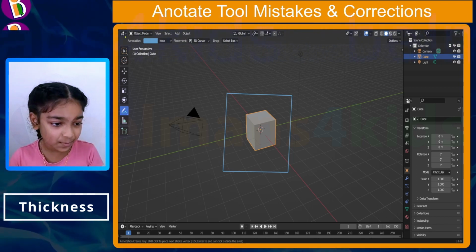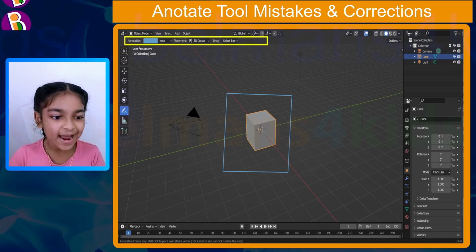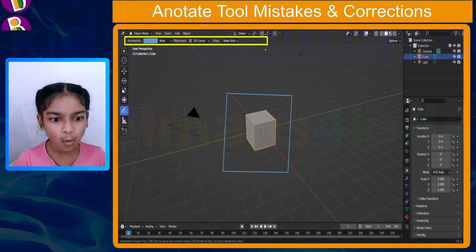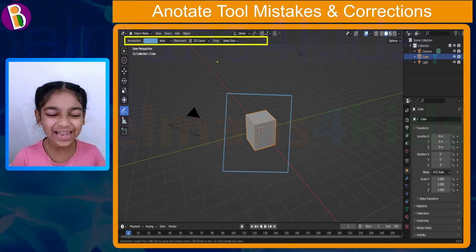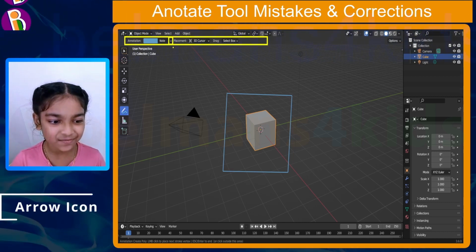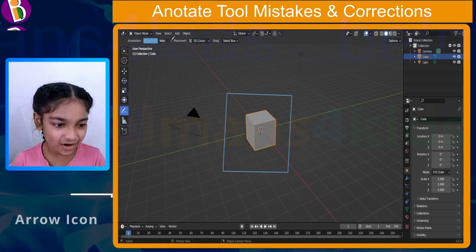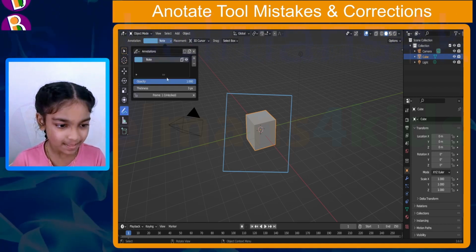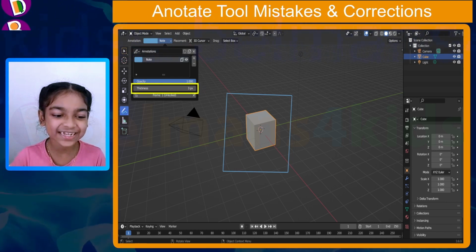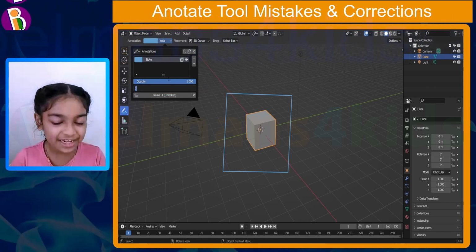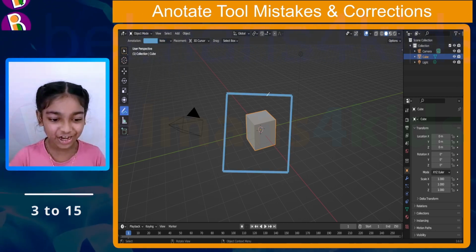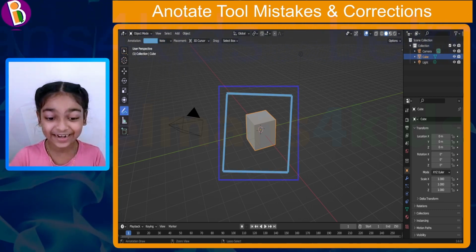We would go to the properties right over here and find the thickness option, right? But you must be wondering, why is it not showing up? Well, it's simply because we haven't clicked on the arrow icon, which is right over here. So let's click on it. And there we go. You can see a thickness option has showed up. Let's change it from 3 to, let's say, 15. Just like that. That looks really thick, right?